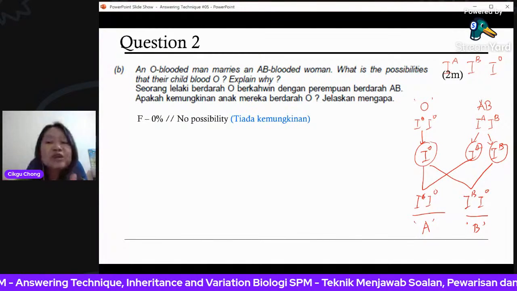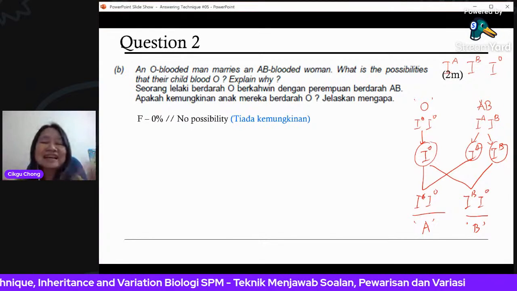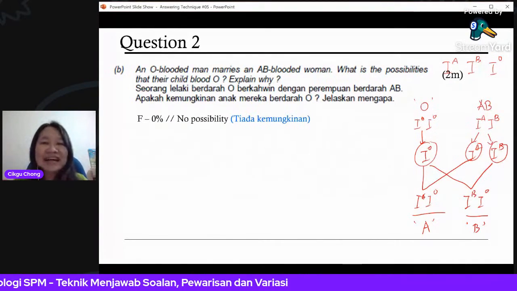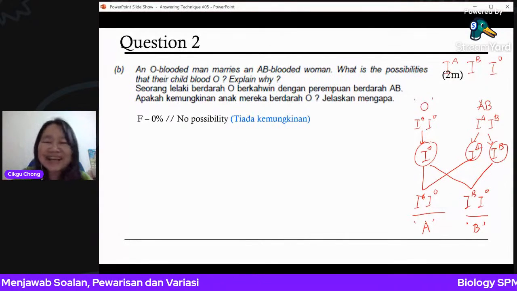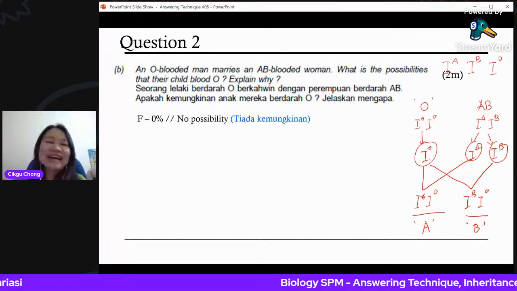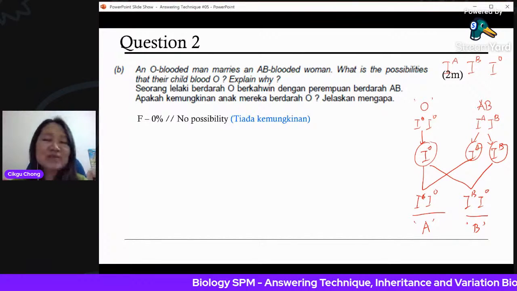Okay, then you know the paternity issue and all that. If your father is O, mother is AB, then if the child is O, you know what happens, this child is not his child. Okay, you understand what I mean? These are some of the ways that you can find out.